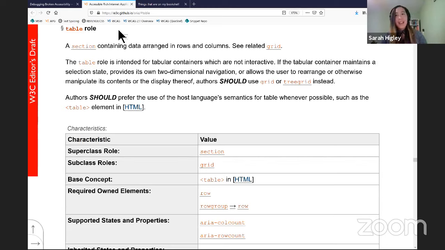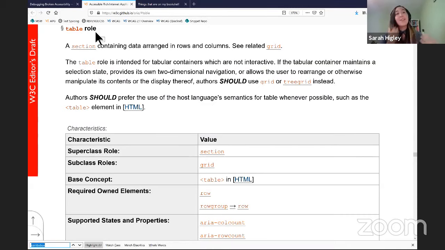Most of the time, that's accessibility information, this table of characteristics for any given role. There are other useful things in the ARIA spec that I do refer to when I'm debugging, but by and large, what I'll want most of the time is to look at the characteristics for a specific role, or sometimes look up an attribute directly.